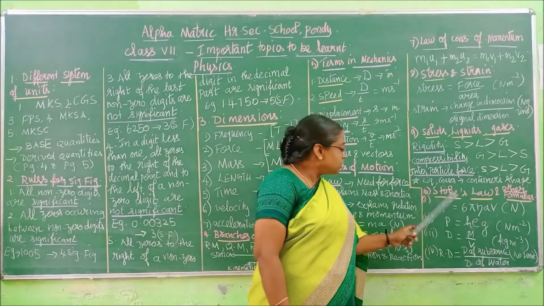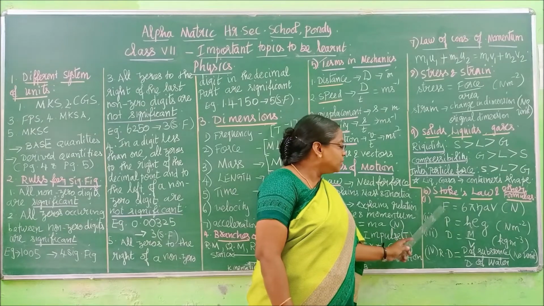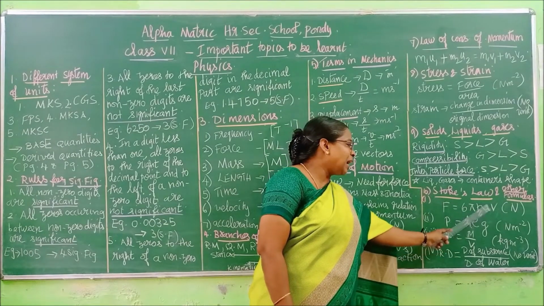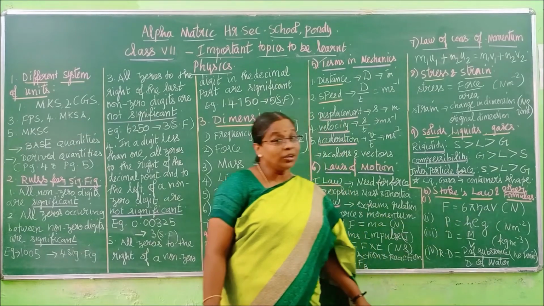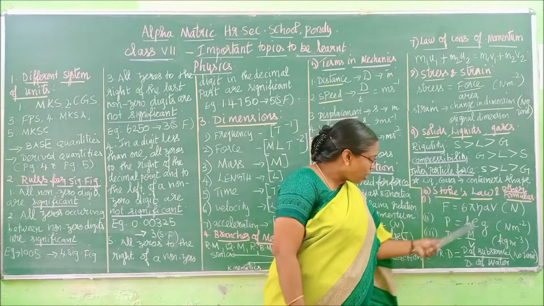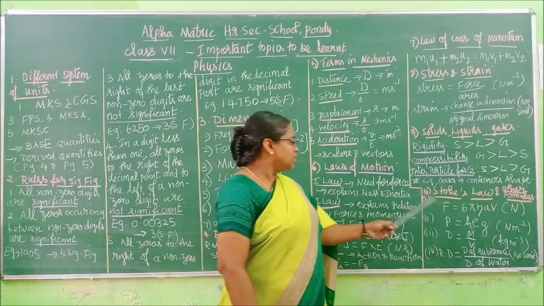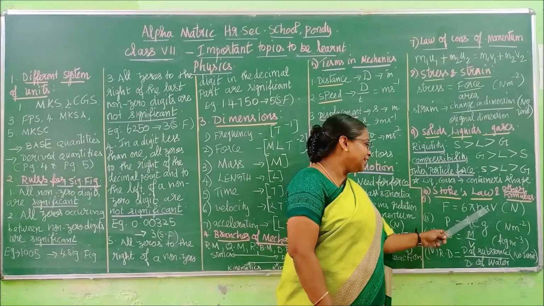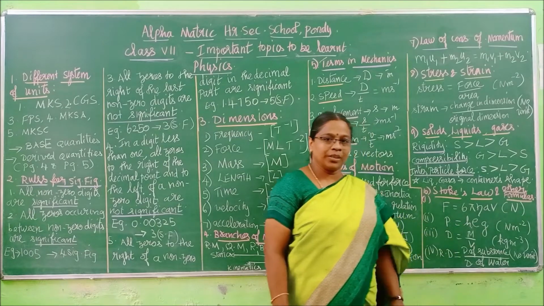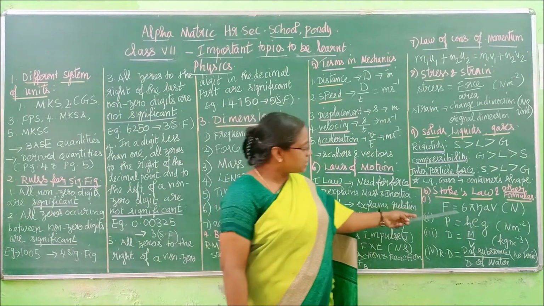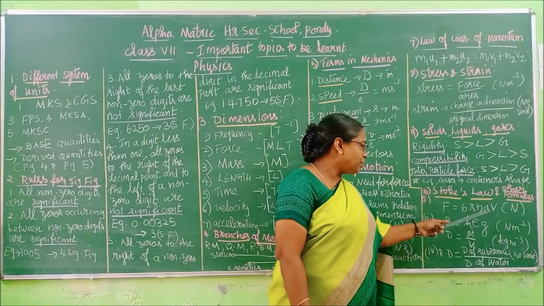Remember, children. In Stokes law we have force F is equal to 6 pi eta a v. I have told you this already. This eta is written like n, but we have to elongate it, extend it. F is equal to 6 pi eta a v. This force is the viscous force. 6 is a number, pi is also a number.